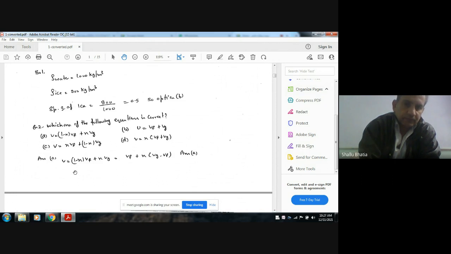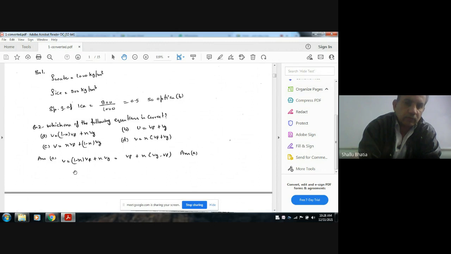Which one of the following equations is correct? Option A, v equals (1 minus x) vf plus x vg. B, v is equal to vf plus vg. C, v equals x vf plus (1 minus x) vg. And D, v equals x vf plus vg. Where vf is the specific volume of the saturated liquid and vg is the specific volume of the saturated vapor.